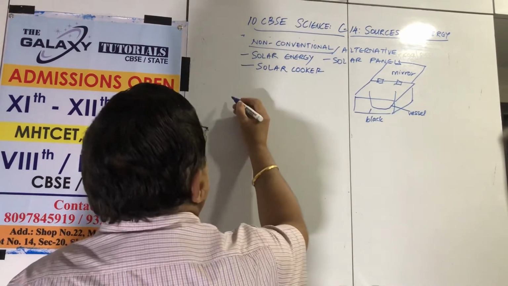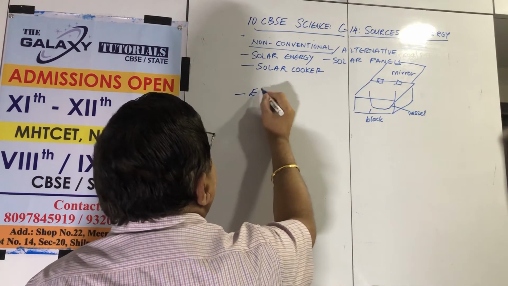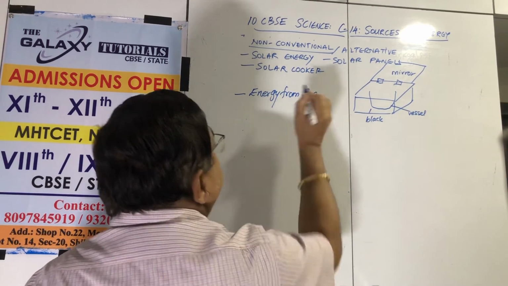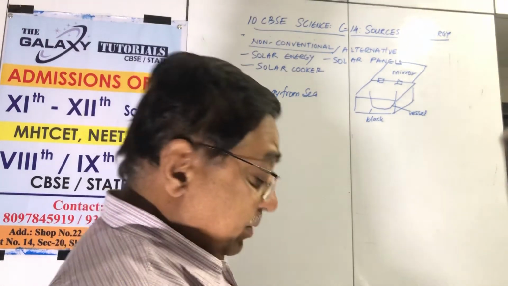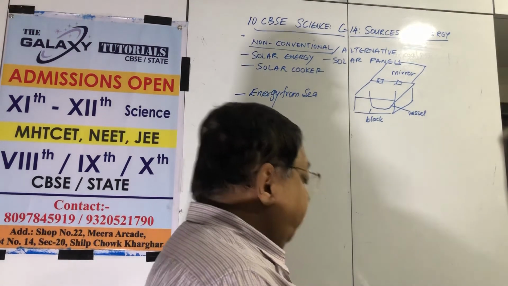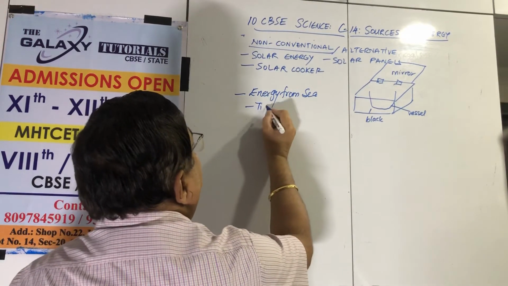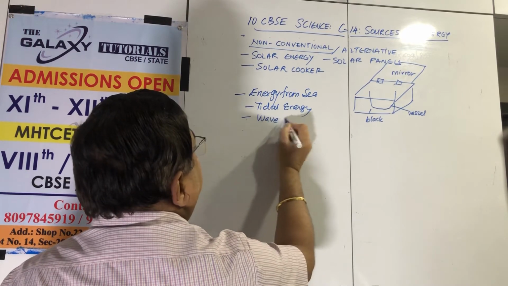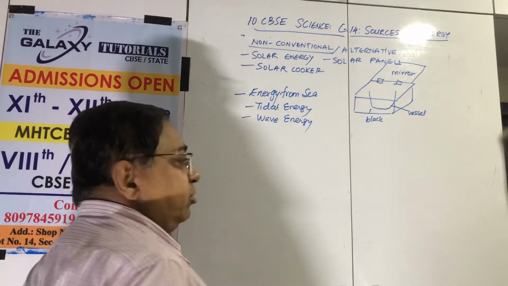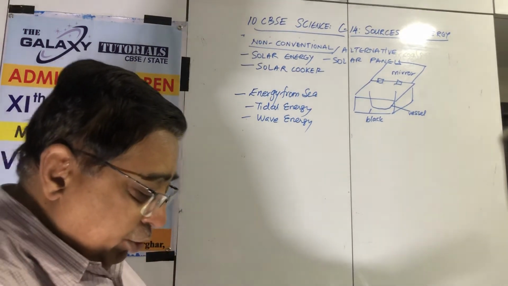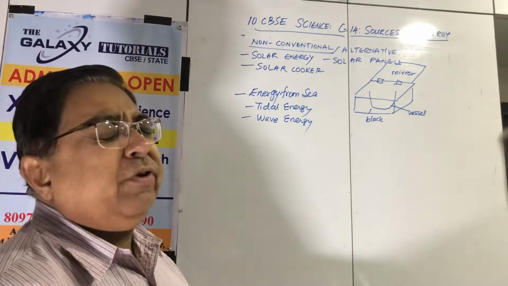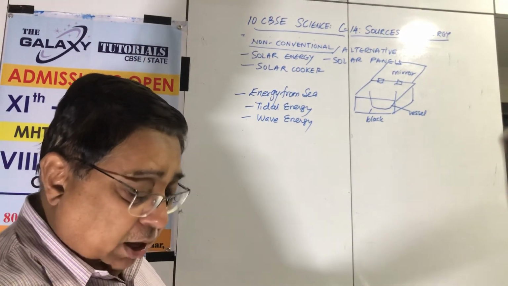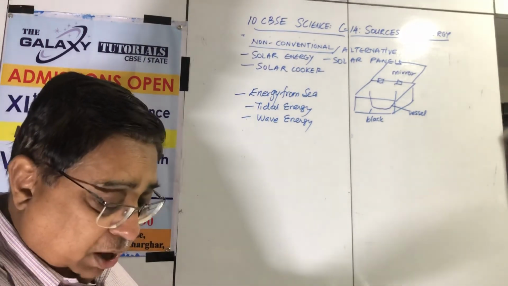Then energy from the sea. Such a vast sea, approximately 75% of the earth is covered. So here I can have tidal energy, where there are tides, and I can have wave energy at the shore. France has worked on this plenty. In tidal energy, as you know, geography has taught you, the moon pulls the earth and the earth is spinning and the level of water rises and falls, because of which we have tides, okay.